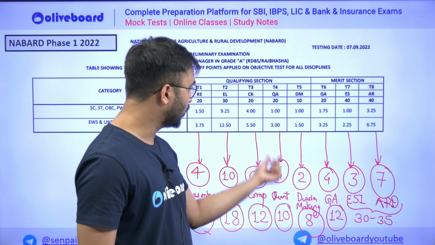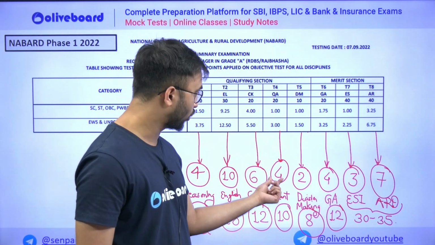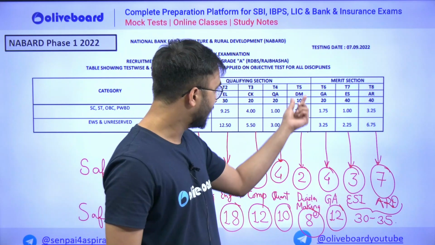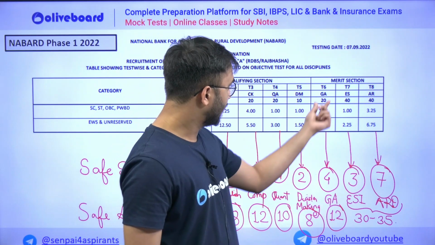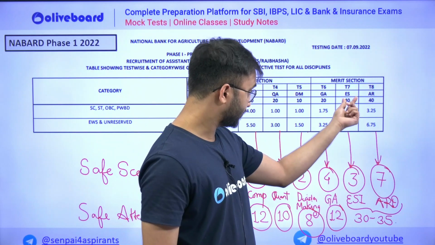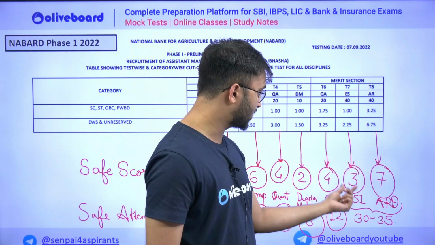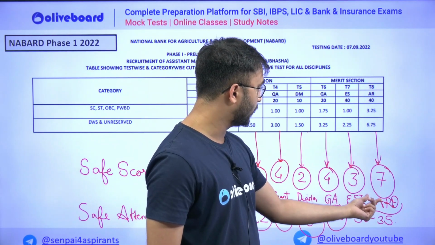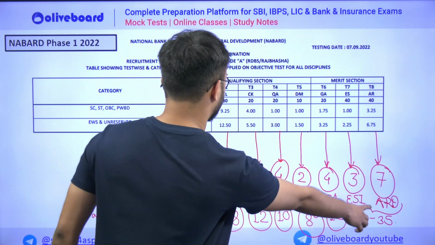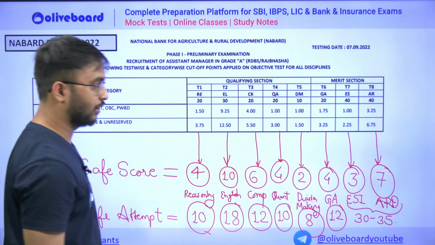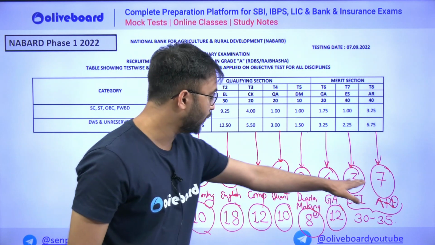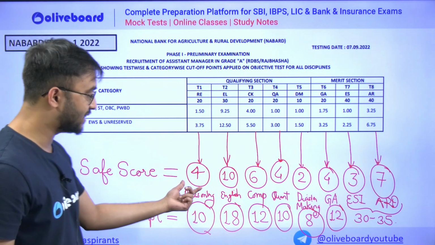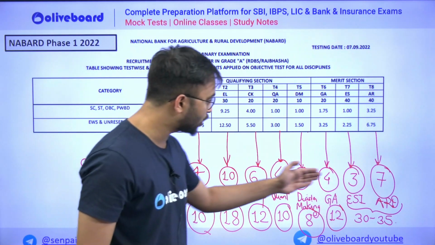For quantitative aptitude, as it is 3, I have rounded off to 4. Decision making 2. General awareness 4. Economic and social issues 3. And agriculture and rural development, here you could see the cutoff, which is 6.75.